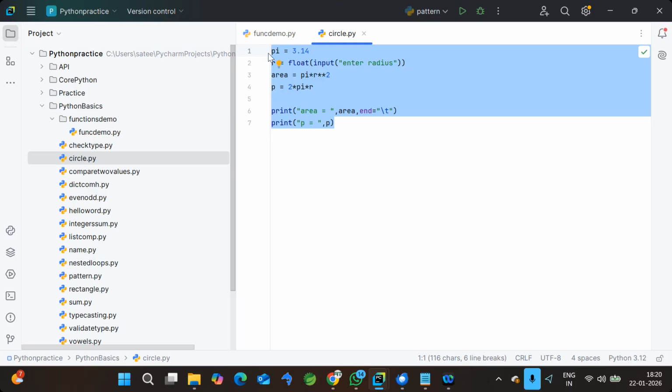Okay. Similarly, technically a function is a set of lines of code which will be reused any number of times based on your understanding or your program. That is how these things work in a technical way. So now, how will we define this function? Let's consider the same code if you want to convert it into a function.